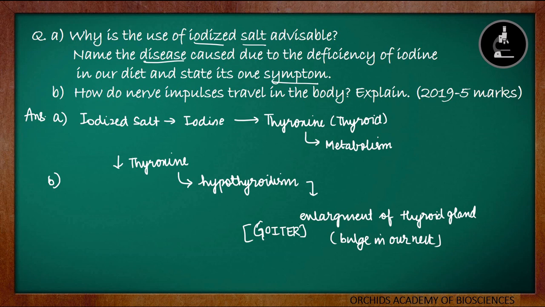The second part of the question, as I have mentioned, is from the first video of the chapter. If you want a clear explanation on that, please do watch that video. They have asked us to tell how the nerve impulses travel in the body. We have studied in detail in the first video how they travel. They travel in the form of electrical impulses. In between the two neurons, there is a gap which is called a synapse, and in this synapse, they travel through the neurotransmitters.